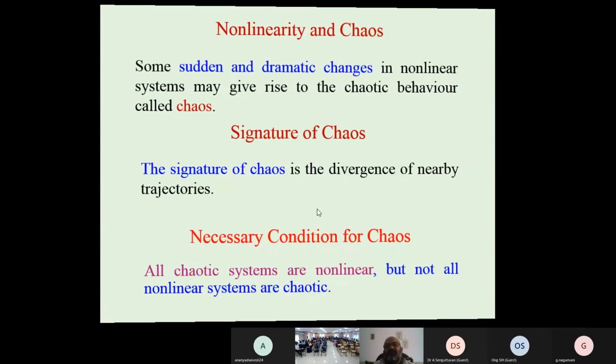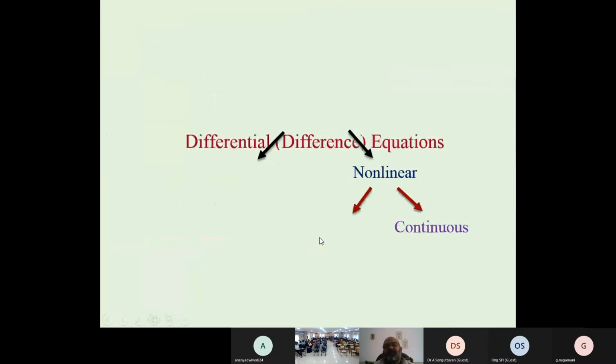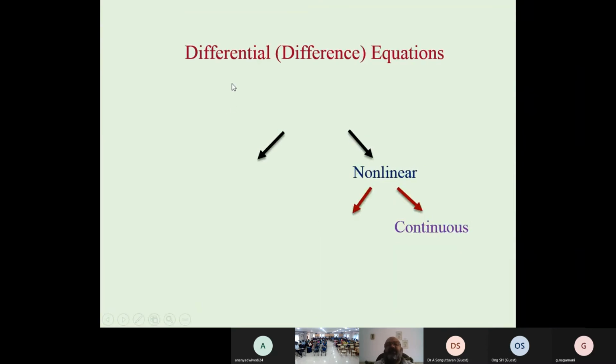Now we will tell you what we do in this lecture. Most systems in mathematical modeling, whatever system they come from, mostly come from differential and difference equations.